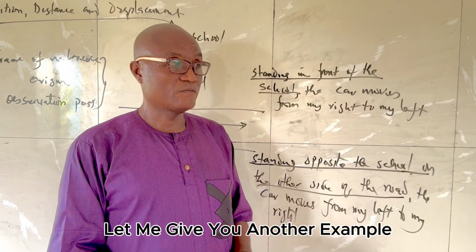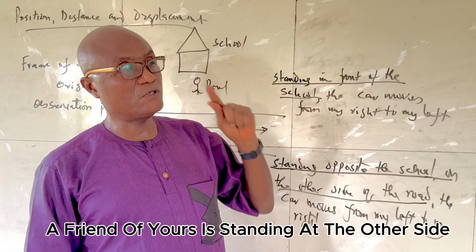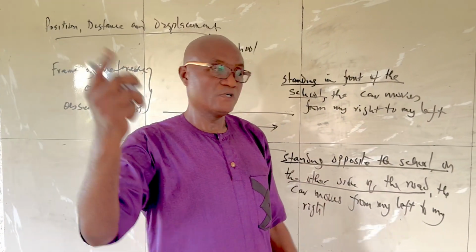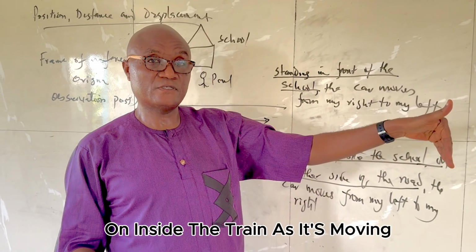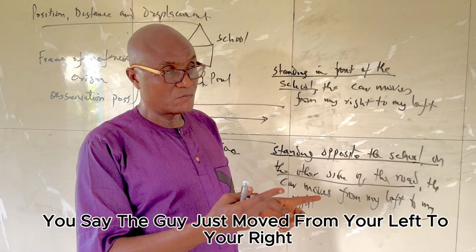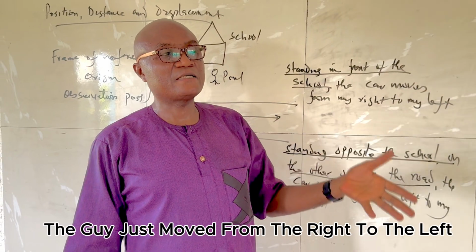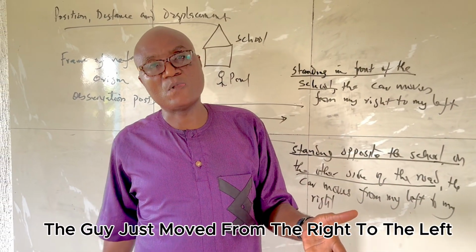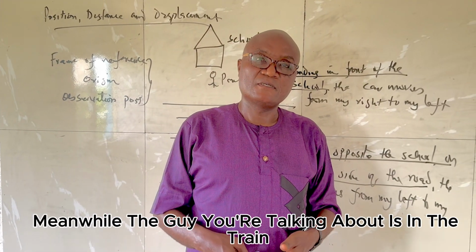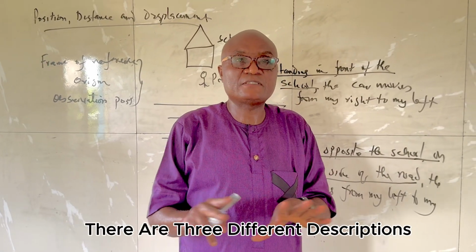Let me give you another example. You are at the train station, you are standing here. A friend of yours is standing at the other side, and a train moves in between you. There's a guy sitting inside the train as it's moving. You will say the guy just moved from your left to your right. Then your friend at the other end will say the guy just moved from the right to the left. Meanwhile, the guy you're talking about is in the train. He will tell you that he is not moving. For a single person, there are three different descriptions.